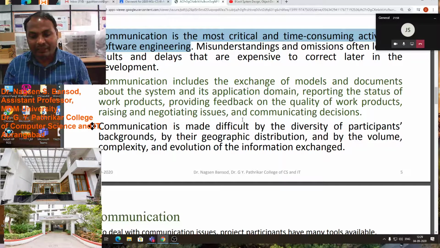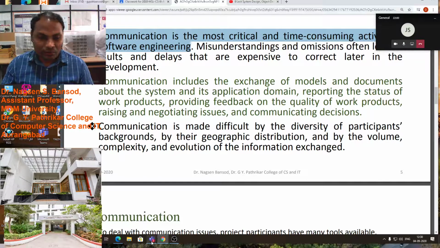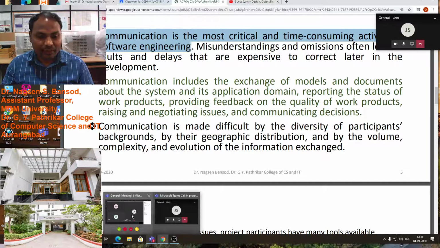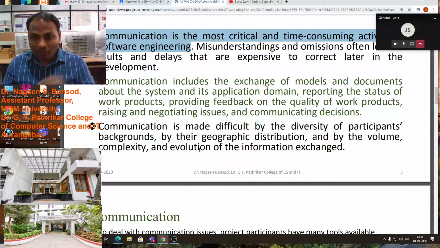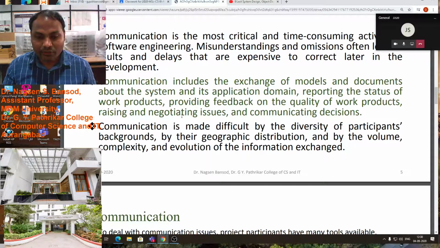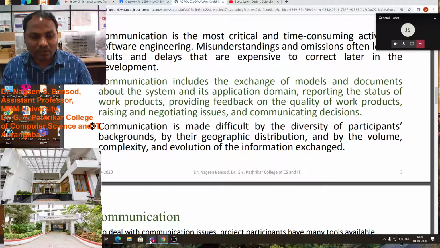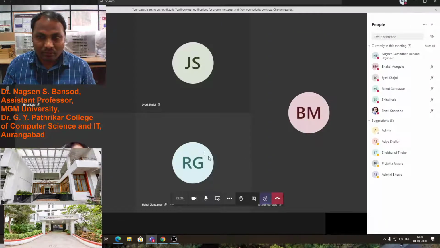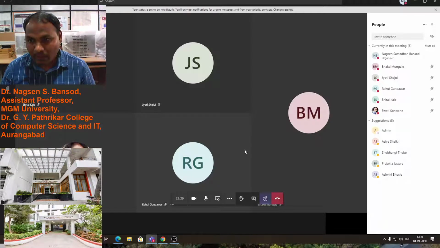We are now taking the lecture on Microsoft Teams, but previously we were taking our lecture on Google Meet, and the quality of the two software is different. Each is good at its own level. What is the advantage of this Teams software? Do you know any advantage?